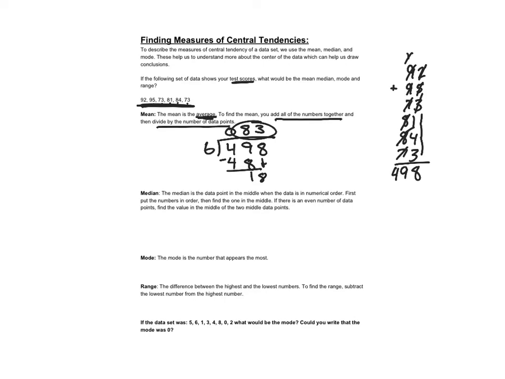For median, it says the median is the data point in the middle when the data is in numerical order. First put the numbers in order, then find the one in the middle. If there's an even number of data points, find the value in the middle of the two middle data points. So first step is to put the data in order. This is not in numerical order, so we want to go from least to greatest.